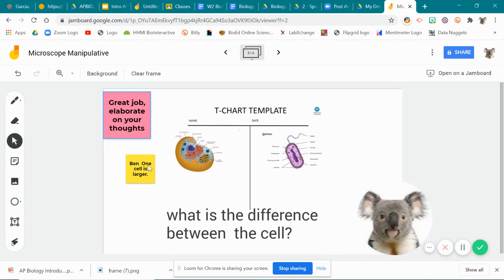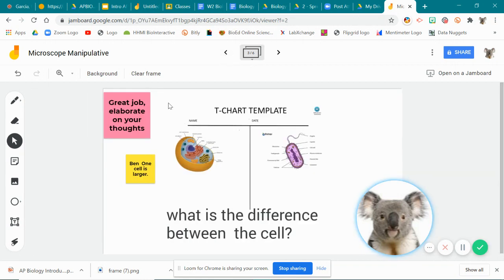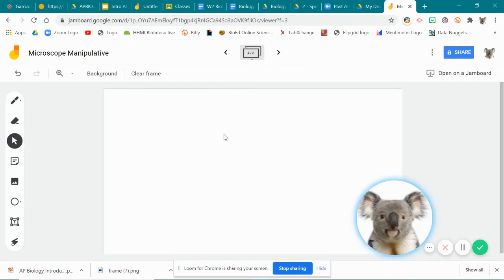If you wanted to create more, you would just go back to a new slide, and then you have a whole new template and you can add it. The one thing I have not figured out, I'm so sorry, is that if I created this and I love my layout and wanted to take this layout and add it here directly, is there a copy and paste mode? I have not figured that out. So if you do, please share.